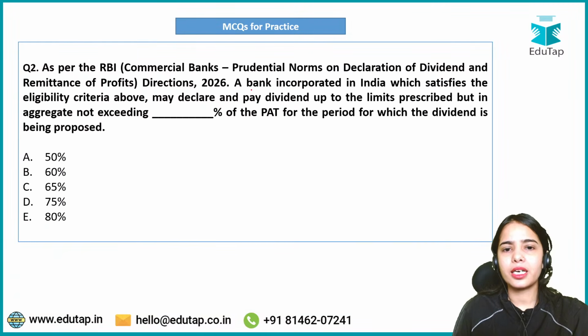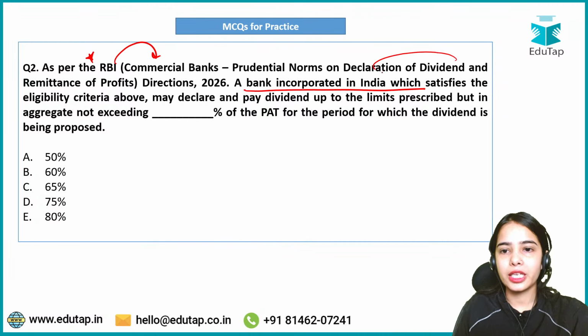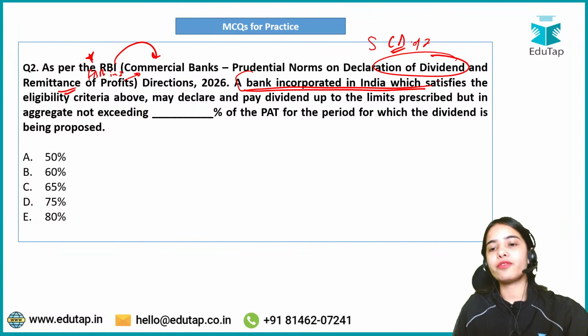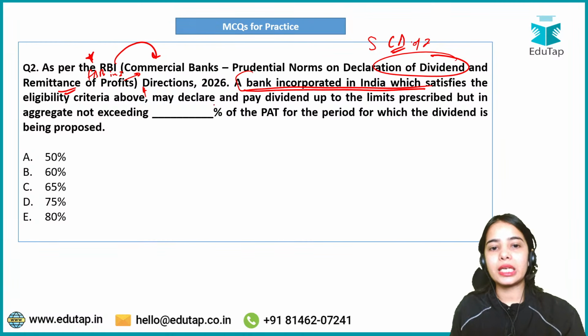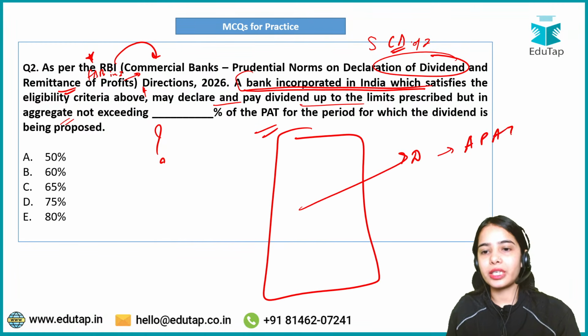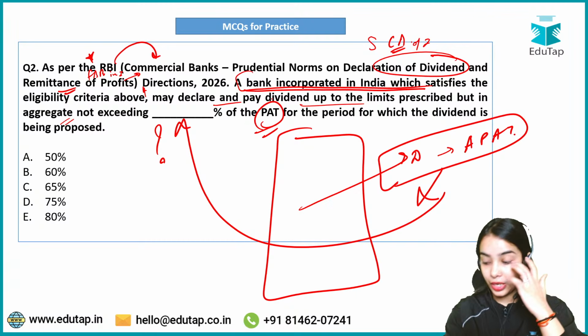The second question is direct. As per the RBI prudential norms on declaration of dividend by the commercial banks of India, by the scheduled commercial banks, and remittance of profit by the foreign bank branches in India, a bank incorporated in India which satisfies the eligibility criteria above may declare and pay dividend up to the limits prescribed, but in aggregate not exceeding how much of the PAT. That means as per the table, the dividend can be given from the adjusted profit after tax, but it should not exceed what percentage of the profit after tax. That you have to answer.